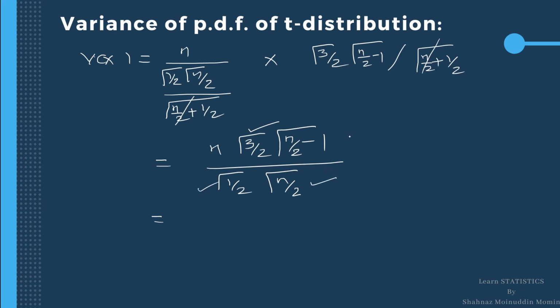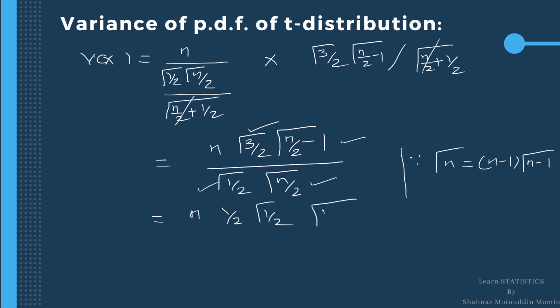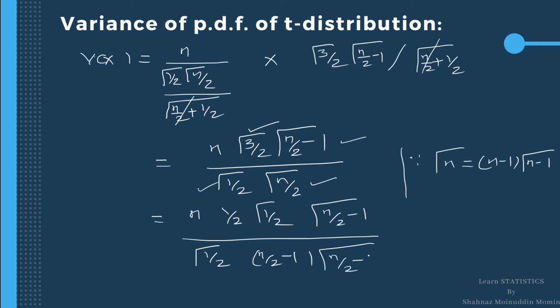Now I will reduce this gamma 3 by 2 and gamma n upon 2 in order to cancel the gamma half and gamma n by 2 minus 1 by the formula of gamma n is equal to n minus 1 gamma n minus 1. So we get, this is n into this gamma 3 by 2 can be written as 3 by 2 minus 1, that is 1/2 into gamma 1/2, and gamma n by 2 can be written as n by 2 minus 1 multiplied by gamma n by 2 minus 1, divided by gamma half.